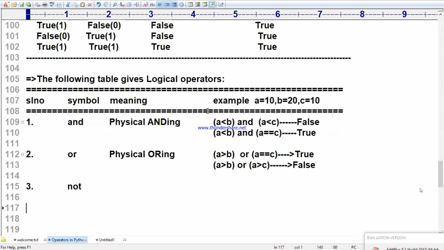Perfect. Now the NOT operator. We should not say physical not or nothing. It is nothing but the negation of the result, meaning the opposite. Here I will write the meaning. For example, not true: the result is called false. Next, not false: the result is called true.